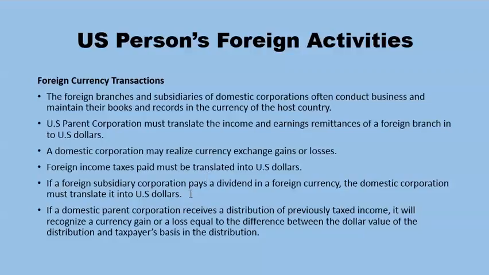If a foreign subsidiary corporation pays a dividend in a foreign currency, the domestic corporation must translate it into US dollars. If a domestic parent corporation receives a distribution of previously taxed income, it will recognize a currency gain or loss equal to the difference between the dollar value of the distribution and taxpayers' basis in distribution.